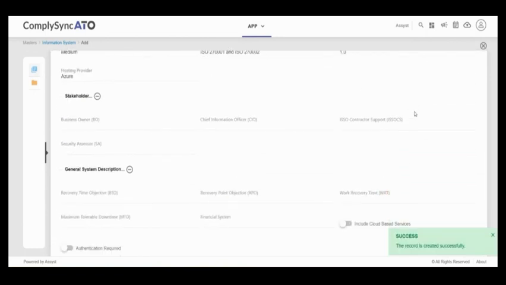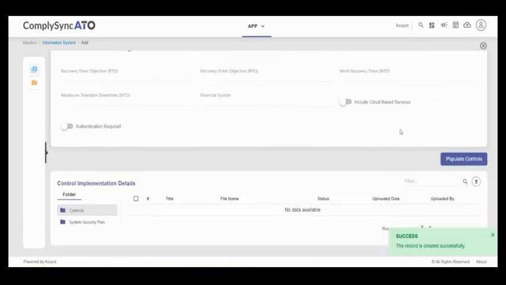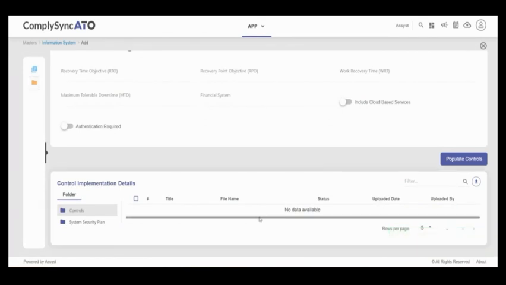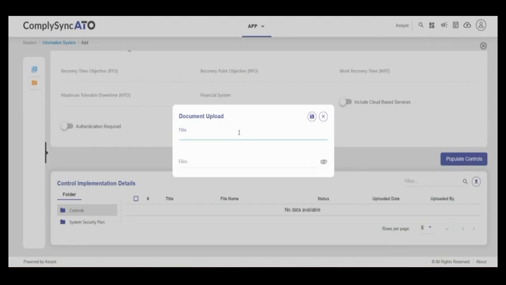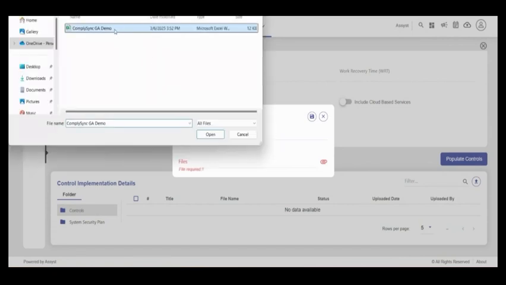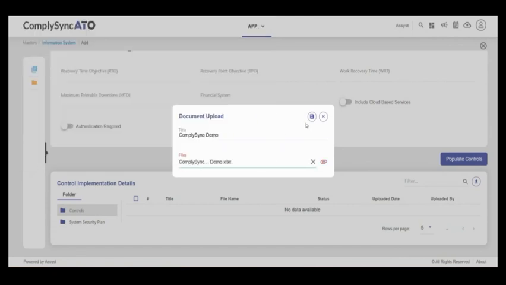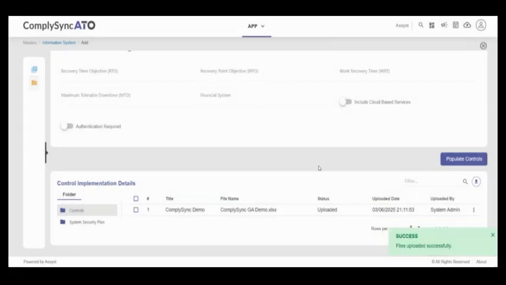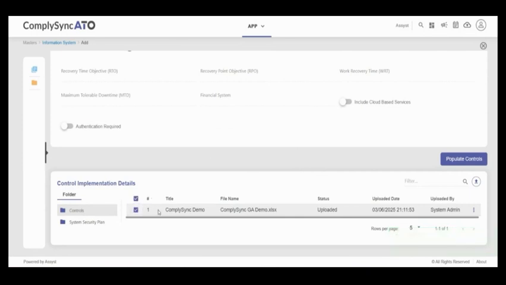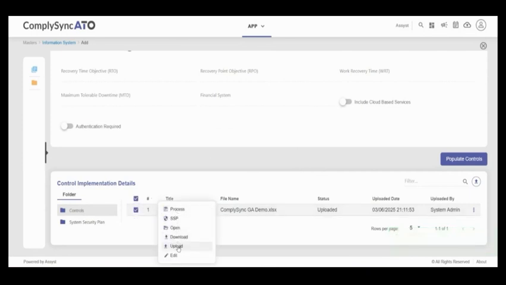Now we have a little record showing that it's been created successfully. For this control, we are going to populate it with an Excel file that we've already created. This one is for the ComplySync demo, and it is using the file ComplySyncGA demo. This is already populated with about 8 controls. Once we have uploaded that, it shows that your file has been uploaded successfully. And we will take this and we will process it.